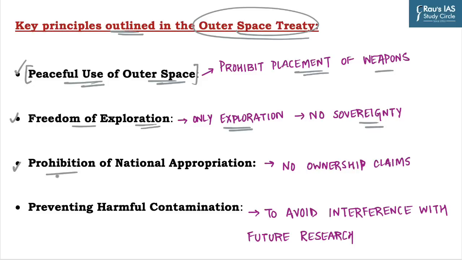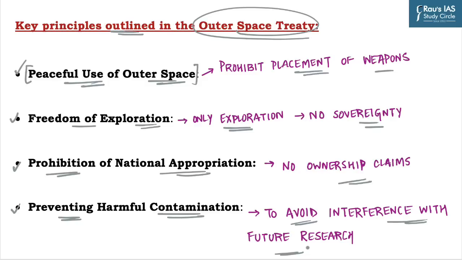The third principle is prohibition of national appropriation. The Outer Space Treaty explicitly states that outer space, which includes the moon and other celestial bodies, is not subject to national appropriation by any means, which means that no state can claim ownership or territorial rights over any part of outer space. The last one is preventing harmful contamination. The states are required to take measures to prevent the harmful contamination of space and celestial bodies. And this provision was included to avoid interference with any future research or the environment of outer space.